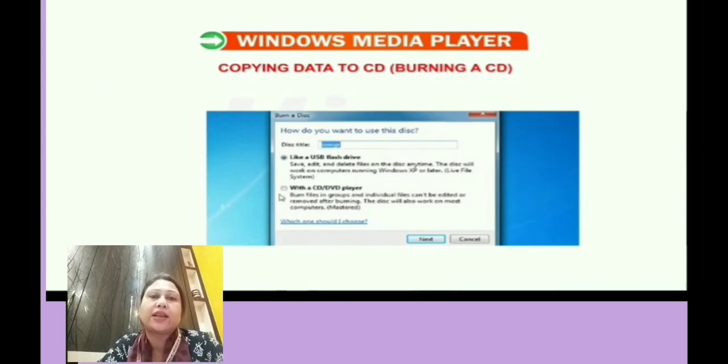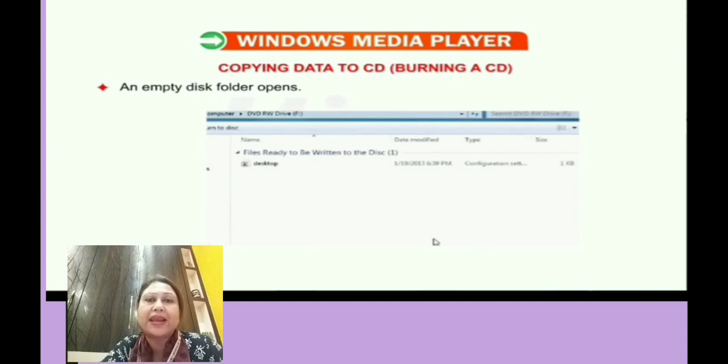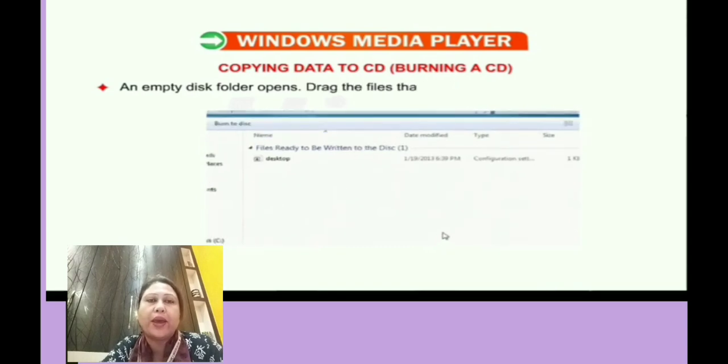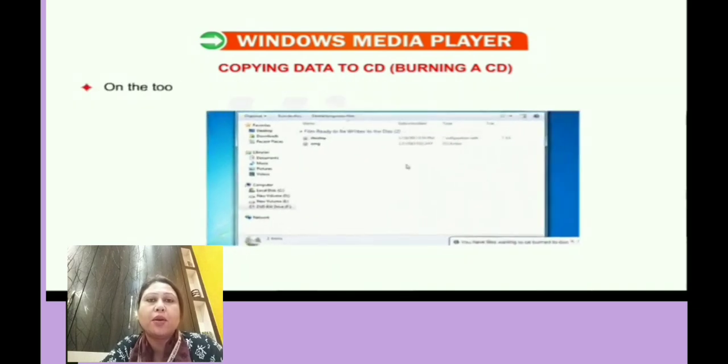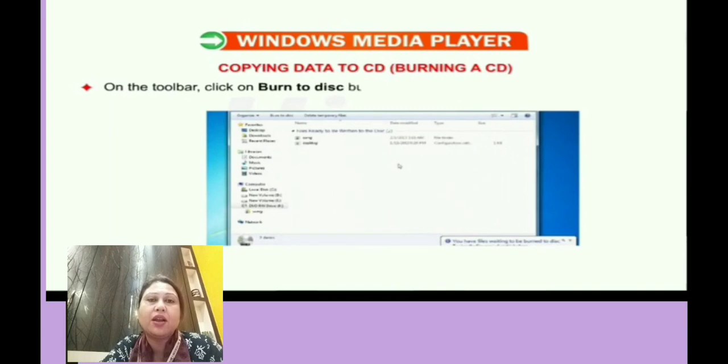So as you click on the next option, you will see we are going to get an empty disk folder. Okay, open, and from there we are going to drag the files which you want to burn in this folder. That means you want to save in that particular CD folder.